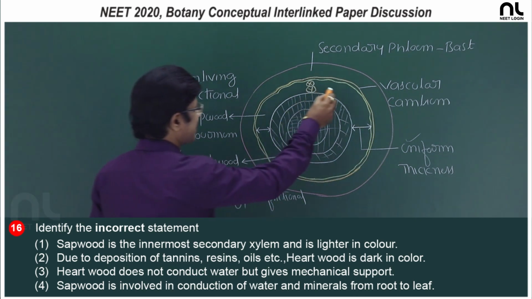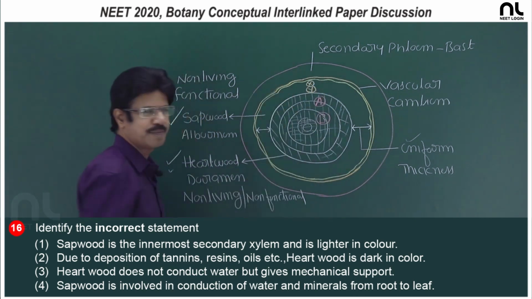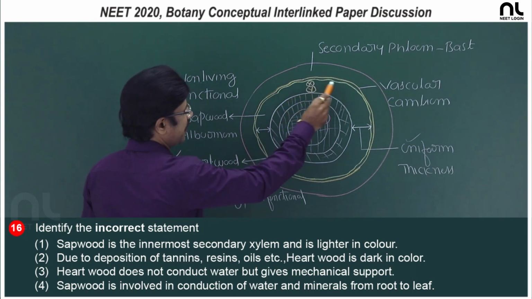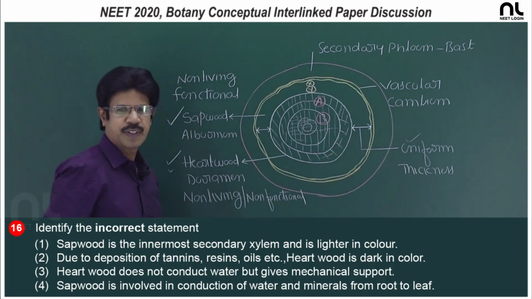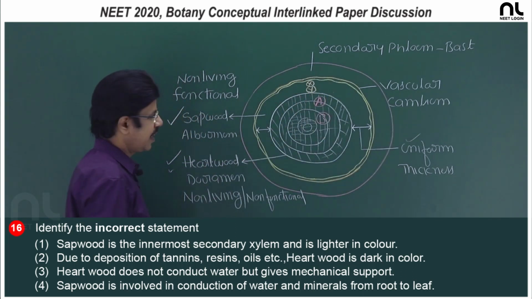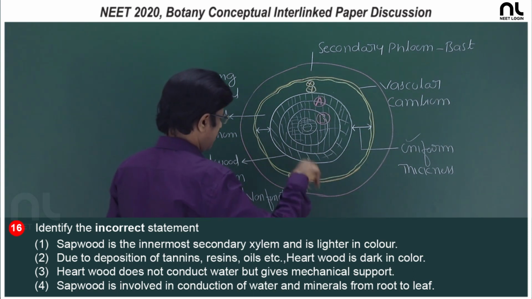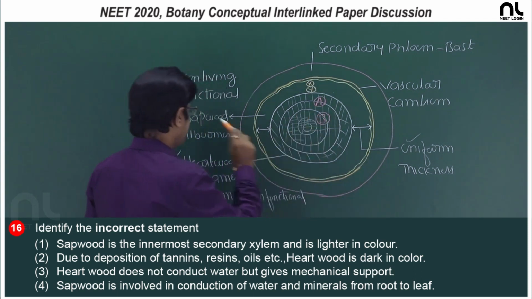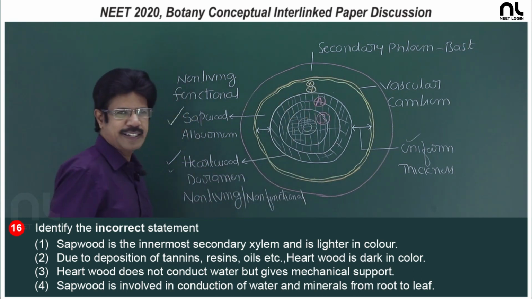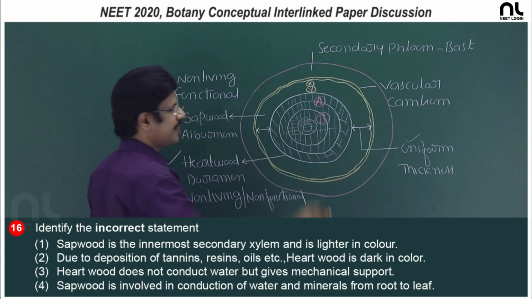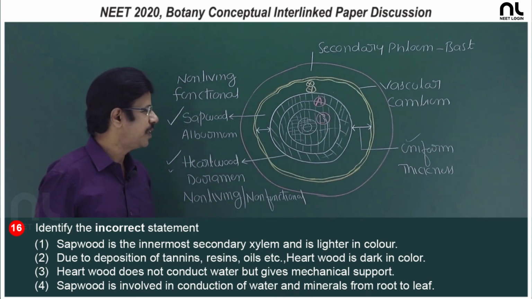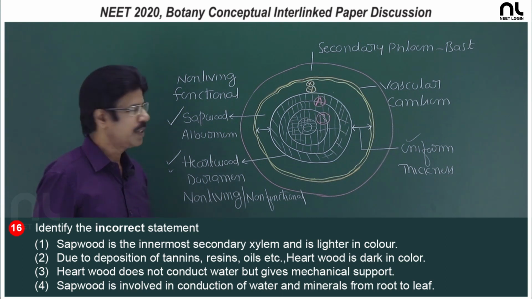Suppose we mark in sapwood X and Y. X is the youngest sapwood nearer to the vascular cambium, Y is the oldest sapwood. In case of secondary xylem, A is the youngest and B is the oldest secondary xylem, or A is the youngest heartwood and B is the oldest heartwood.